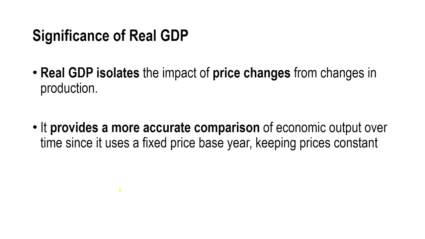For example, if we look at GDP growth from one year to the next, real GDP tells us if the economy is producing more goods and services, while nominal GDP could simply reflect price increases, making it harder to know if there has been real growth or not.